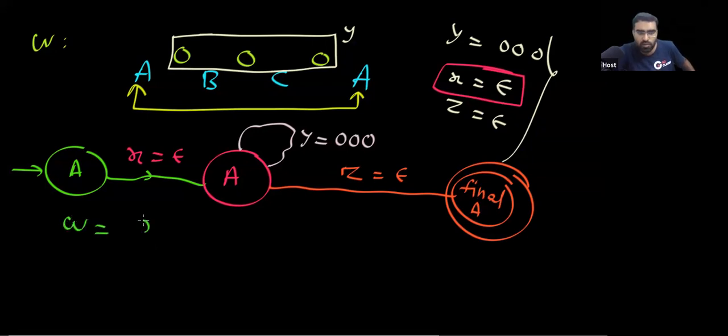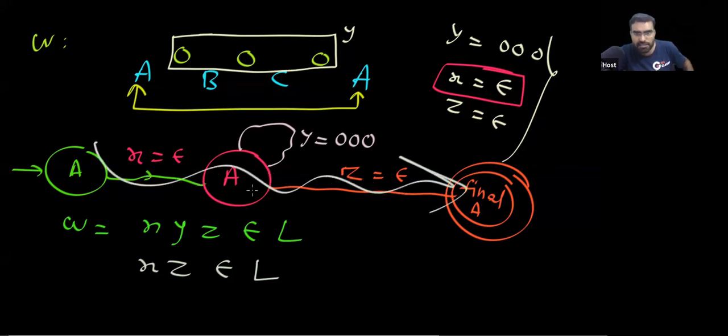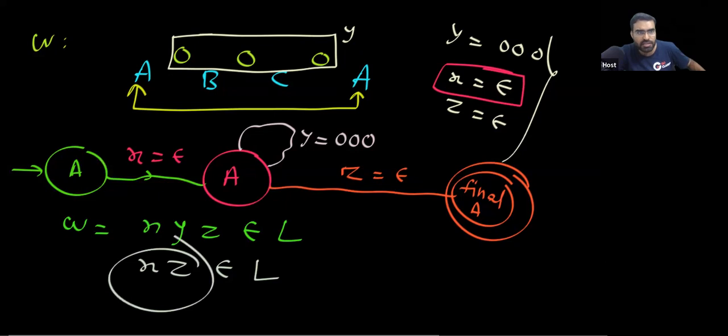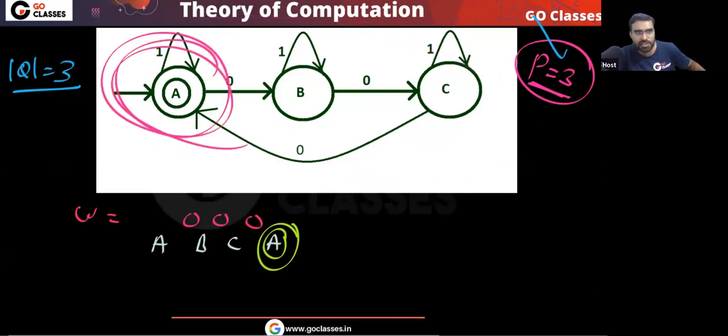So this W, which is XYZ, belongs to the language. And can you notice, if I remove this Y, can I go to the final state? Means if I don't take this Y, then XZ, will it belong to the language? Yes. You can check. Tell me, is the empty string accepted or not? Yes, the empty string is accepted.